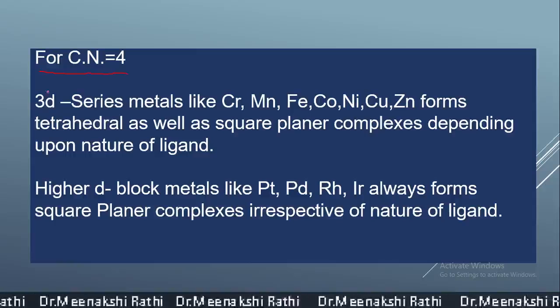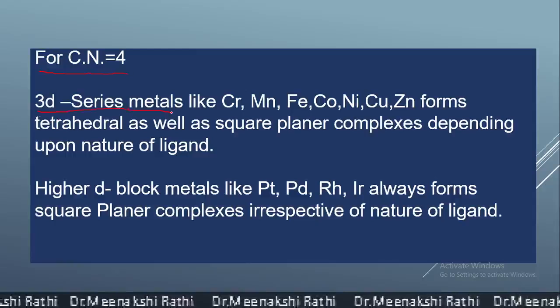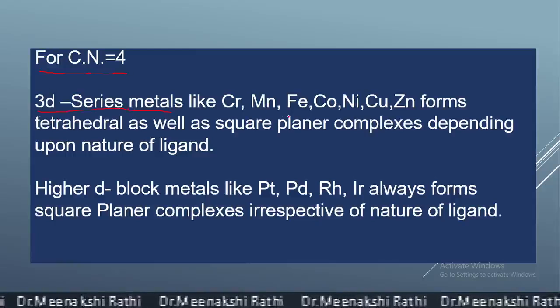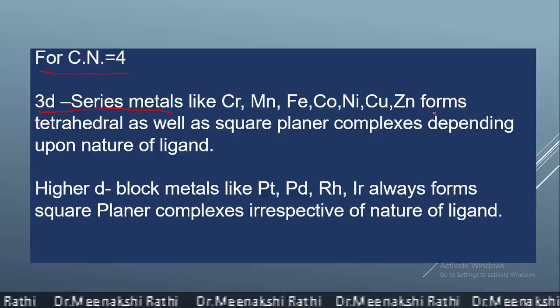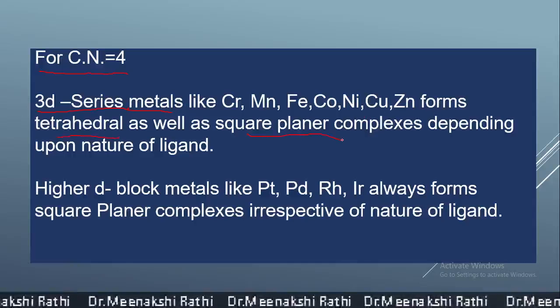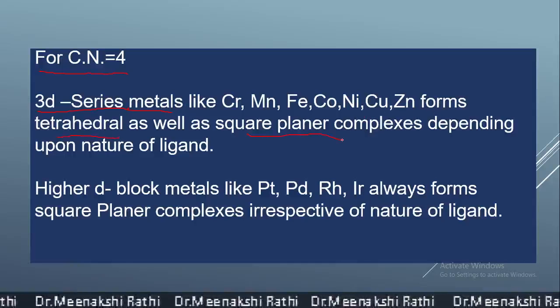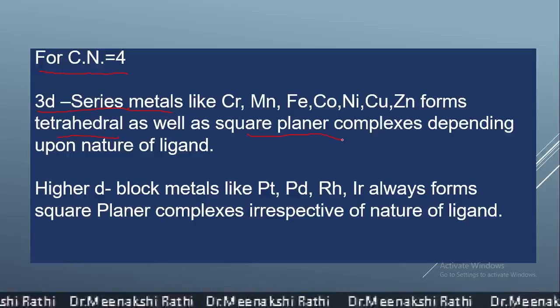So, some points you need to remember, that 3D series metals like chromium, manganese, iron, cobalt, nickel, copper, zinc, can form tetrahedral as well as square planar complexes depending upon the nature of the ligand, whether it is a strong ligand or weak ligand.